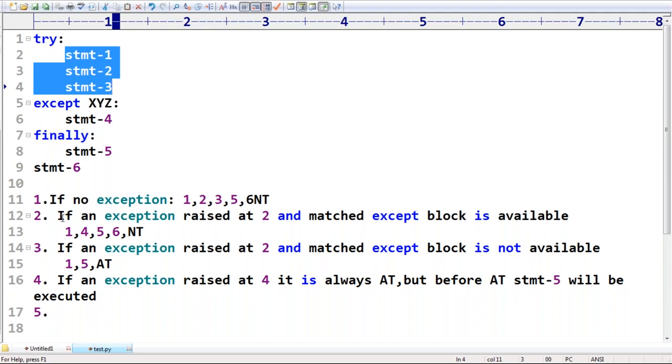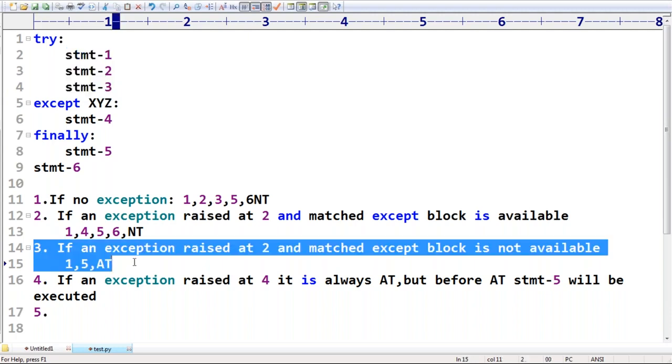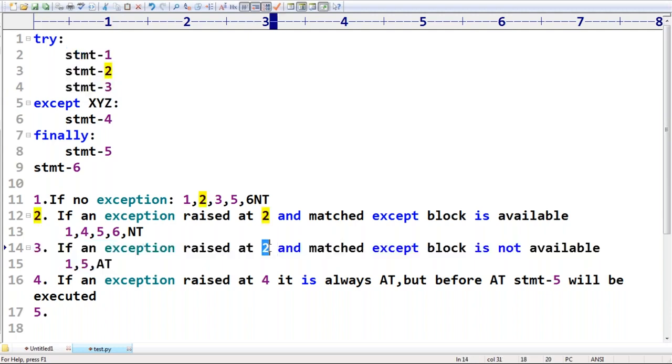Okay. Next, why is case 3 abnormal termination? If an exception rises at statement 2 and the matching except block is not available, are you getting? The problem is there, but the corresponding except block is not available. So if the corresponding except block is not available, then it is abnormal termination. Okay, that's all.